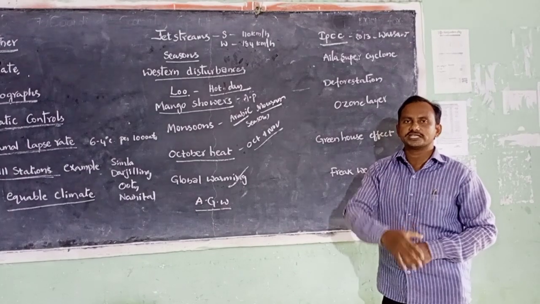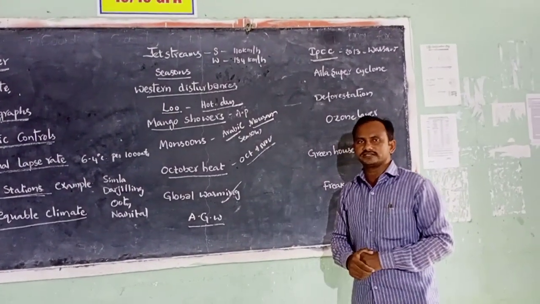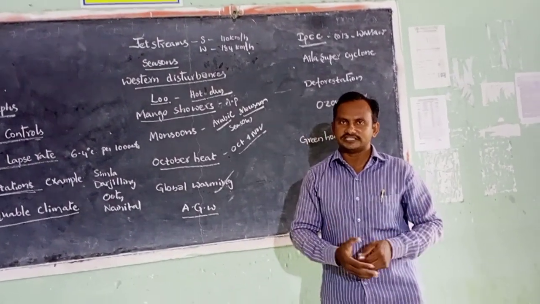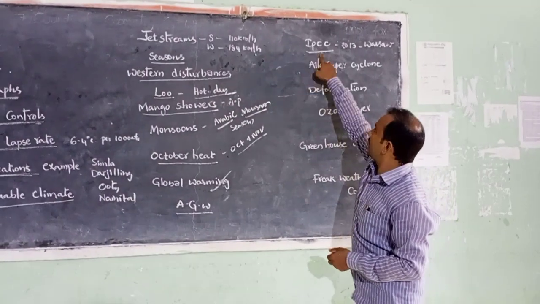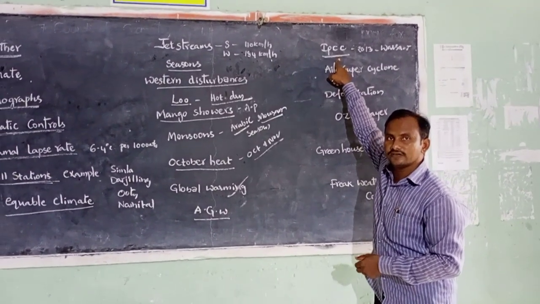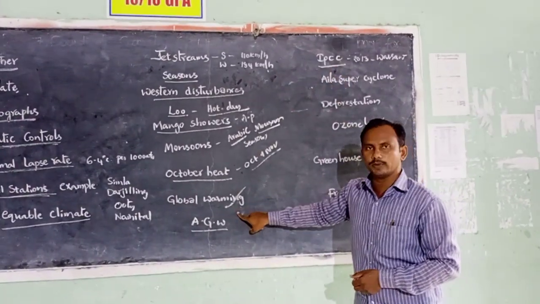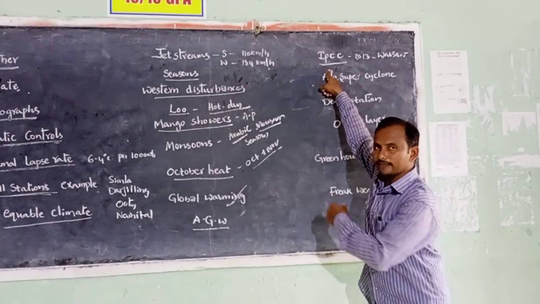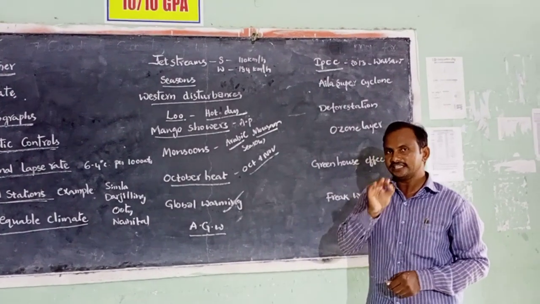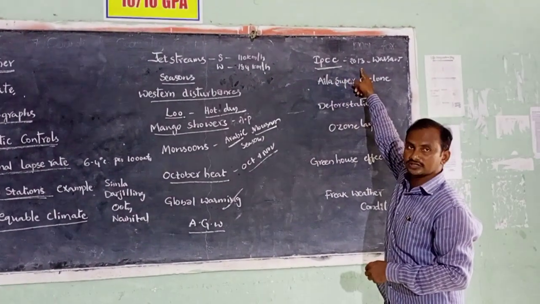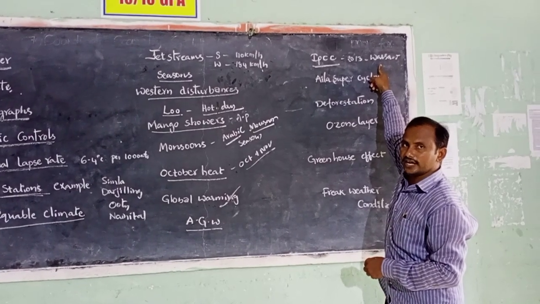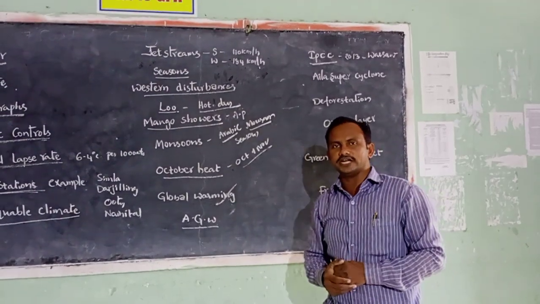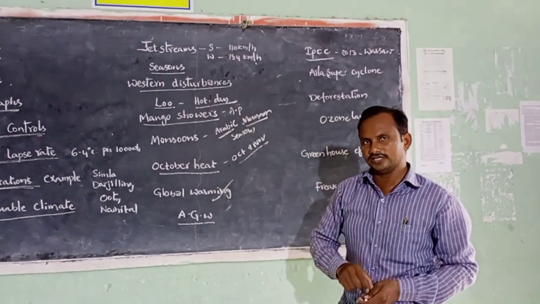But this conference also has failed because of the disagreements between the developed countries and the developing countries. Listen carefully. IPCC is an organization which looks after the issue of global warming. It conducted many conferences to reduce the emission of greenhouse gases, but the latest conference was held by it in 2013 in Warsaw city in Poland. But this latest conference also has failed due to the disagreements between the developed countries and the developing countries.